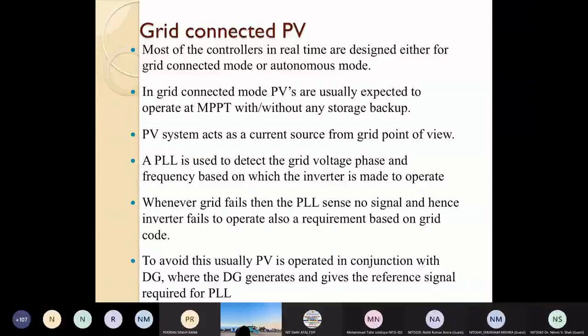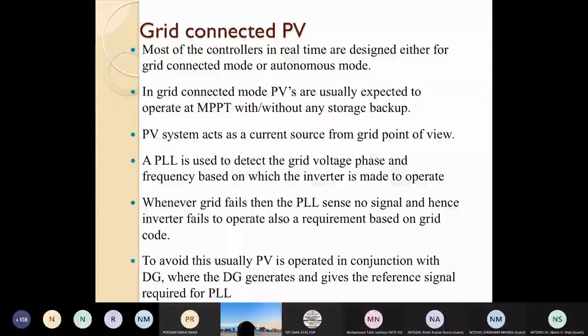The PV system acts as a current source from the grid point of view. A PLL, phase locked loop, is used to detect the grid voltage, phase and frequency, based on which the converter is made to operate.